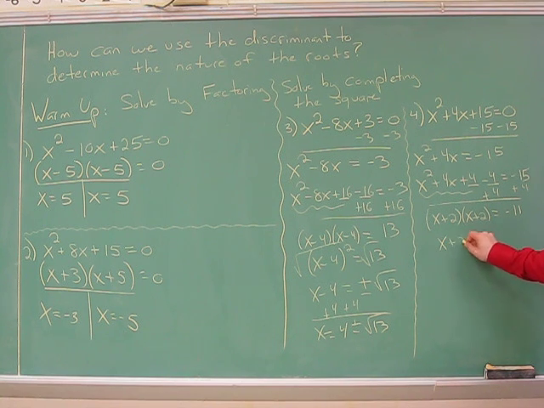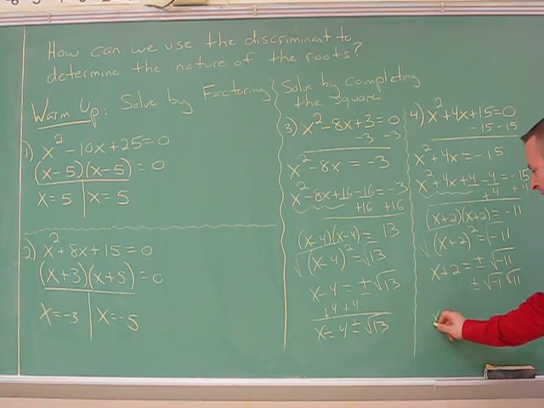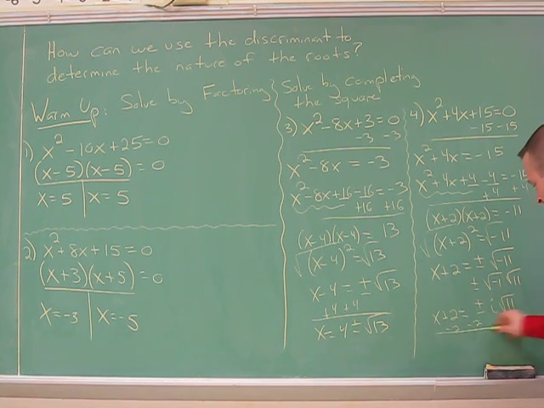We can write this as x plus 2 squared equals negative 11. Square root both sides, and we get x plus 2 equals plus or minus radical negative 11. Now remember, negative under the radical, we want to pull out the negative 1. 11 doesn't have any other perfect squares. So this is really going to be x plus 2 equals plus or minus i radical 11. And I'll bring over the 2. So our final result on this one, x equals negative 2 plus or minus i radical 11.